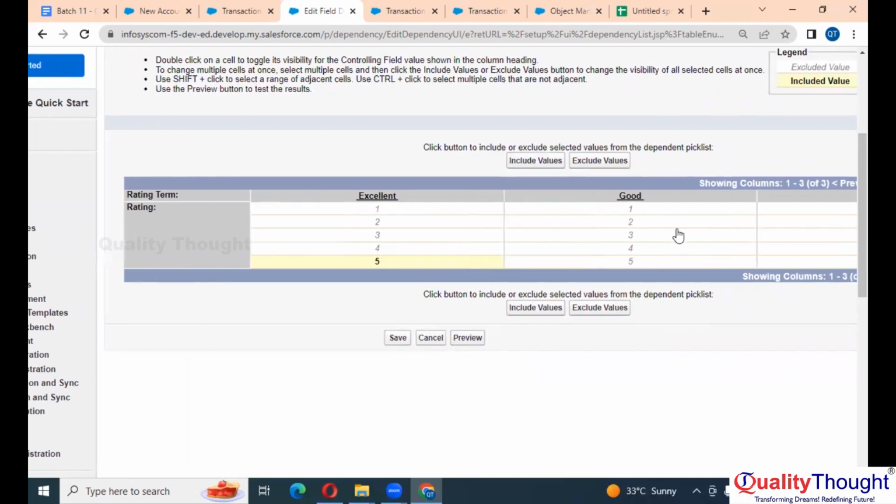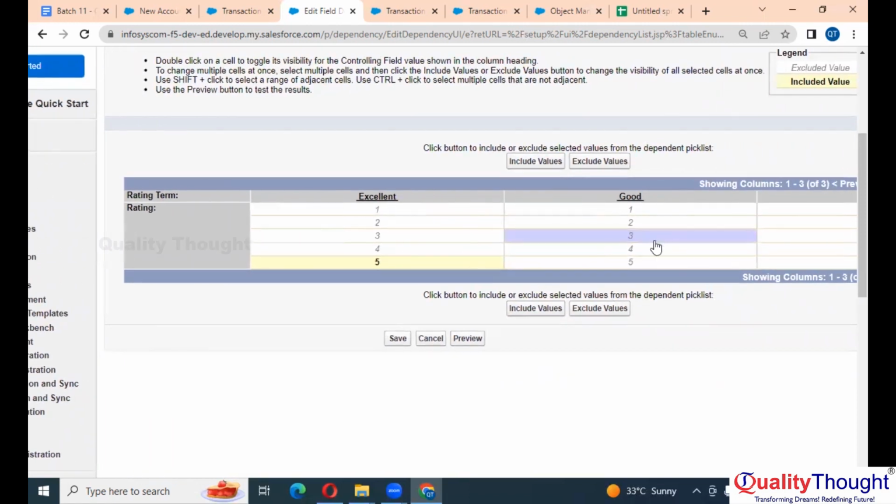For good, 3, press control on your keypad and click on 4. Sorry, my bad. Control is not working. Okay, now 3 and 4. Here I have selected 2 values, right? For good, 3 and 4 anukunnam kada. For good, and now click on include value.